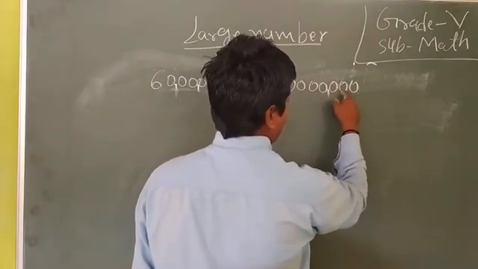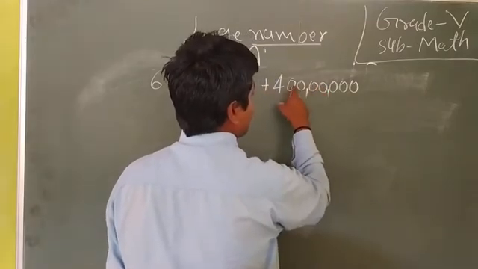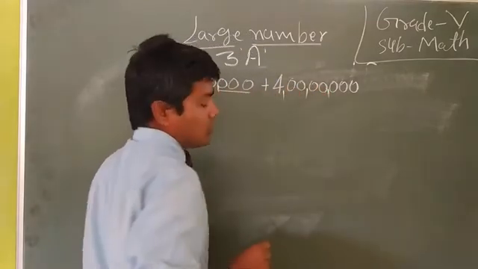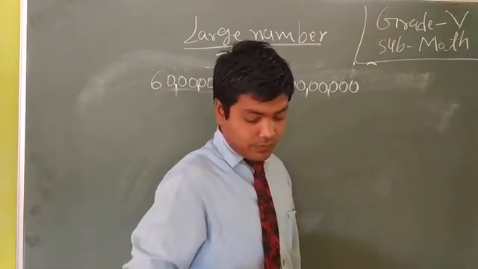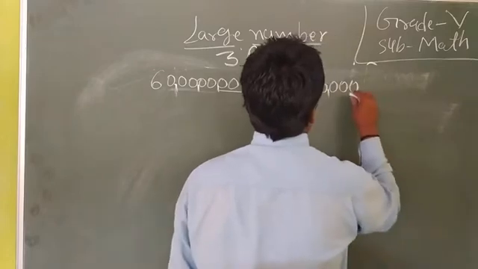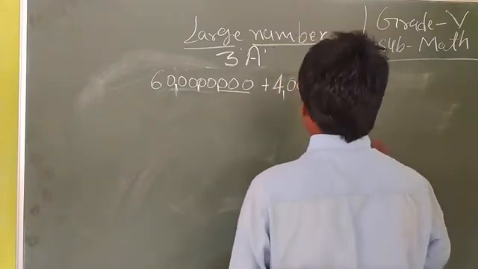At first 1, 10, 100. After that 1,000, 10,000, lakh, 10 lakh, and after that crore. 20 lakhs. How many zeros do we use here? 6 zeros.